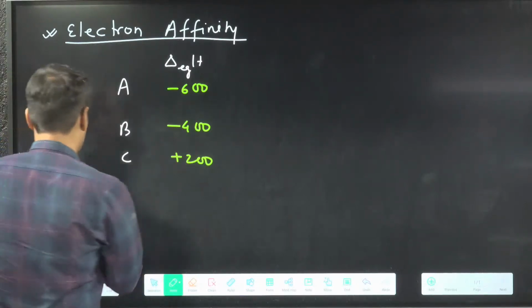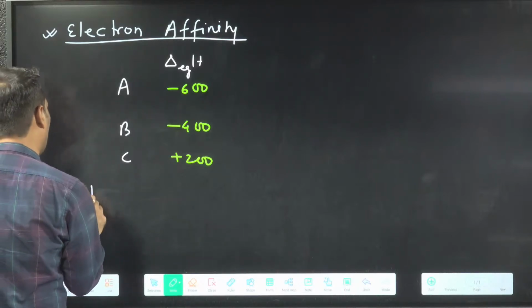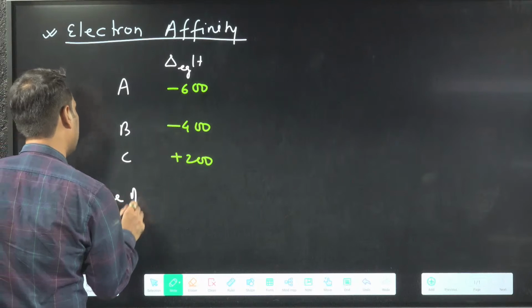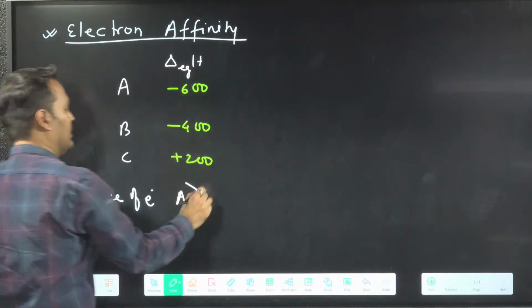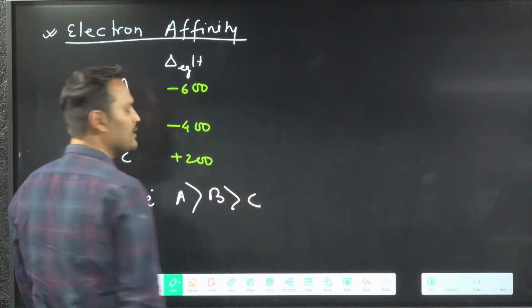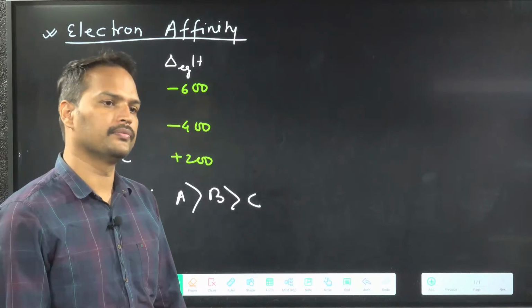A. So if I say order of acceptance of electron, then you will say, sir, A, because more energy released, then B, and then C. Clear? Okay, done. Correct.